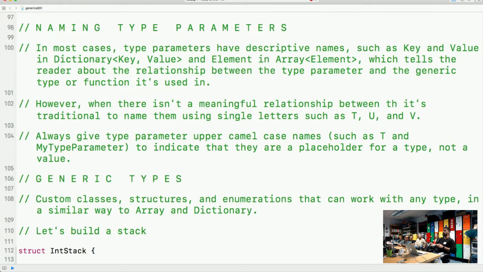Always give type parameters upper camel case names such as T or capital M, my type parameter, to indicate that they are a placeholder for a type, not a value. Any questions on that?